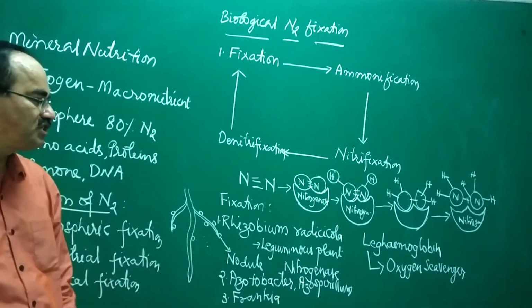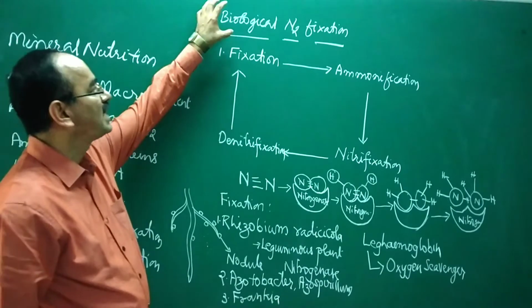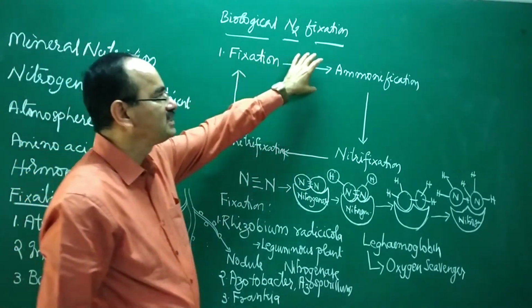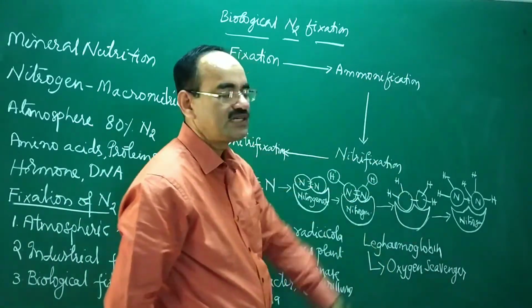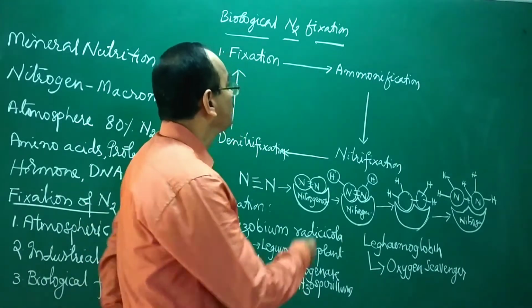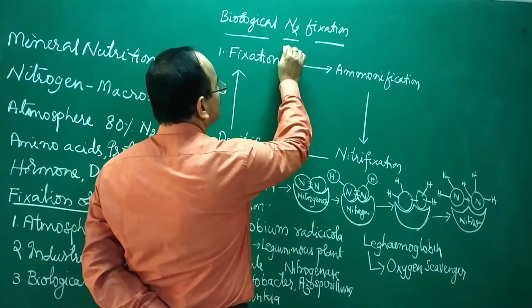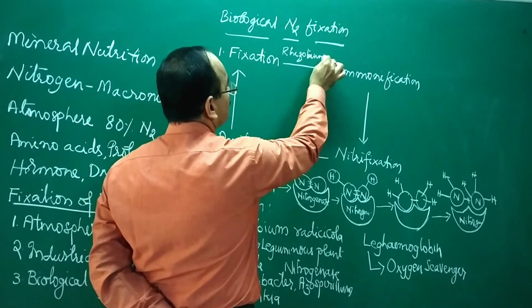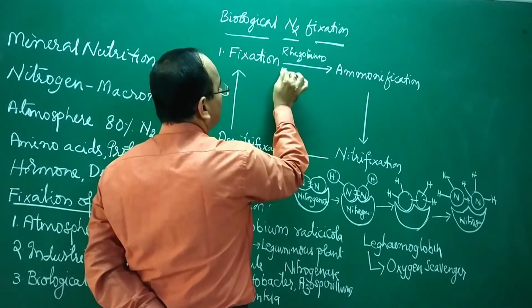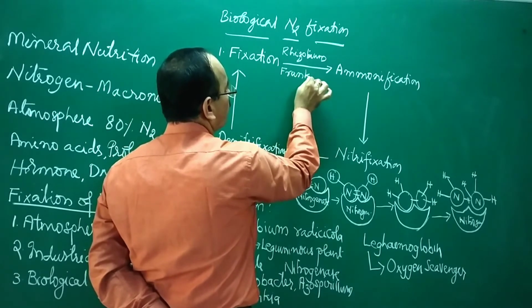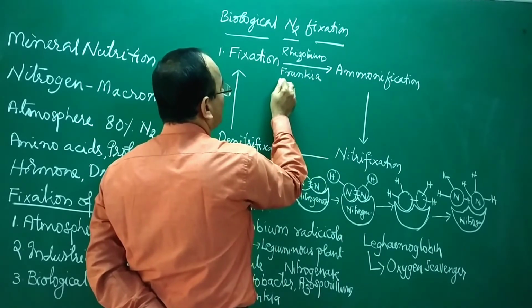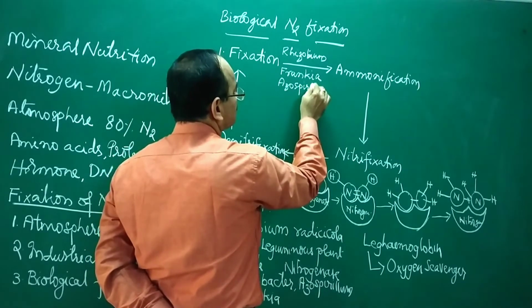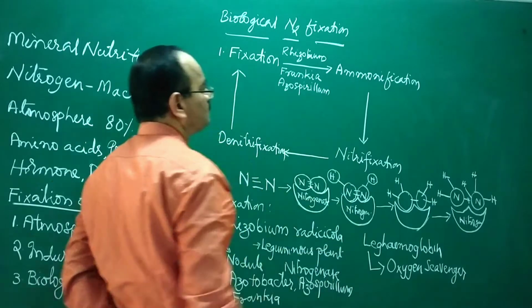All these bacteria help in fixing the nitrogen in the atmosphere into the soil and convert that into ammonia, that is called ammonification. So here we can write rhizobium, Frankia, Azospirillum, Azotobacter, these are bacteria.